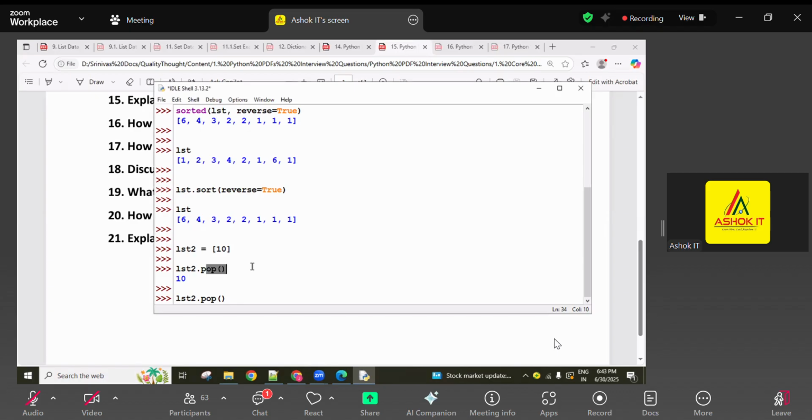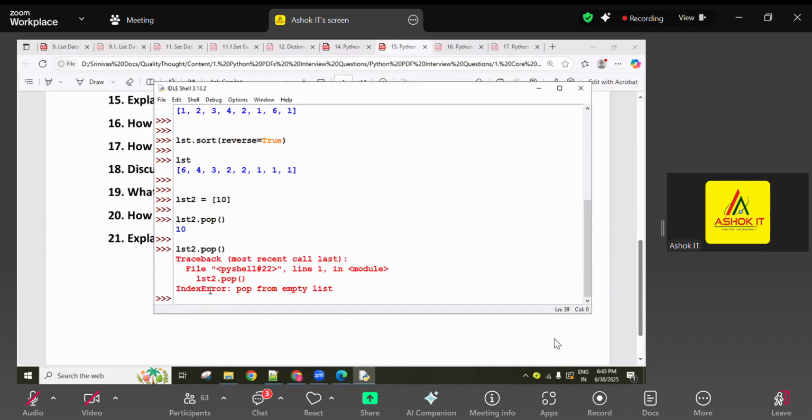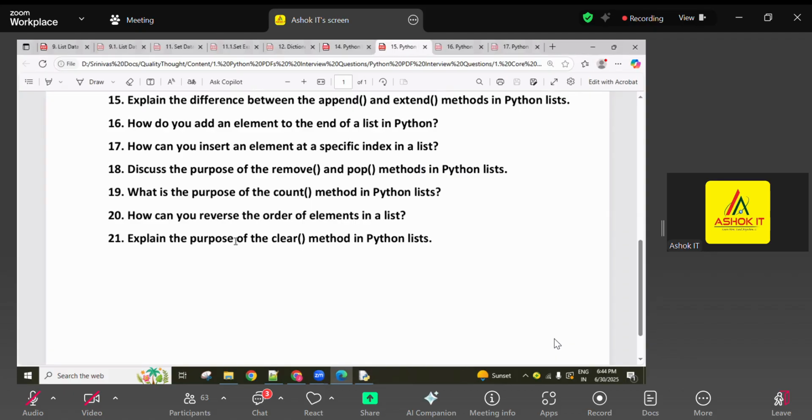Pop method behavior: by default it takes the last index value and returns it. Right now one value is there. This is the last index, -1, and the starting index is 0. Any index, okay, no problem, it simply removes the last index value. Now there are no indexes in this empty list, so the pop method throws an index error: pop from empty list. If indexes are available it deletes, but no indexes are there, so an index error is returned. Okay, so remember that. If it is the remove method, a value error is returned.